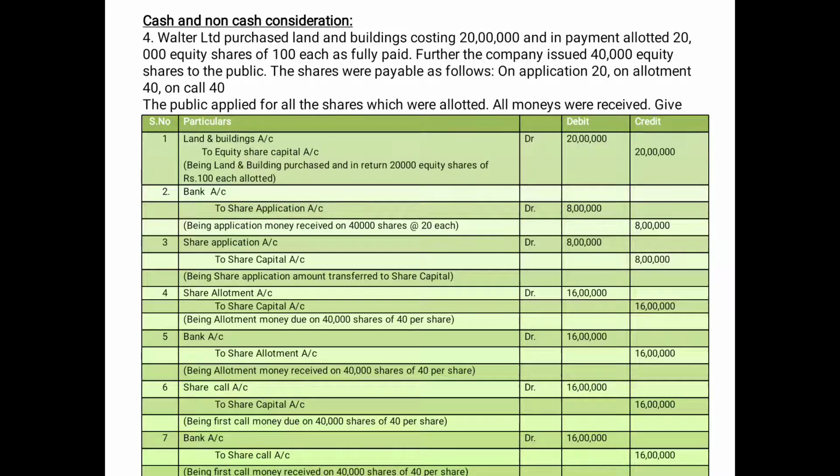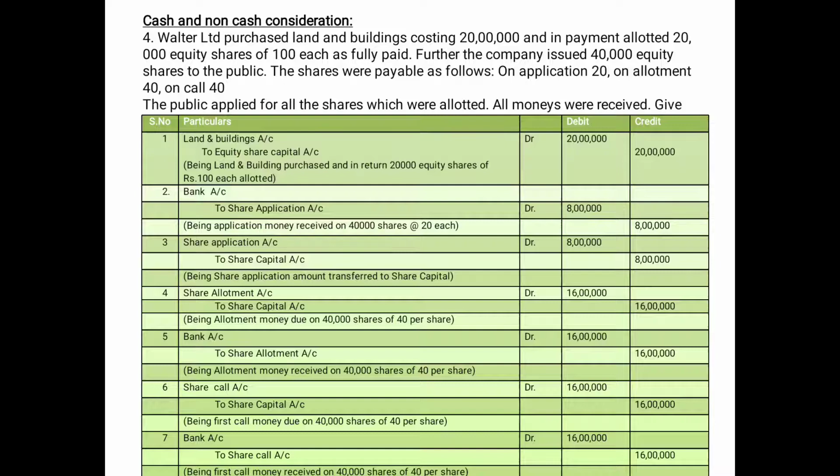Further, the company issued 40,000 equity shares to the public. The shares were payable as follows: on application 20, on allotment rupees 40 and on call rupees 40. The public applied for all the shares which were allowed. All money were received. Give journal entries.